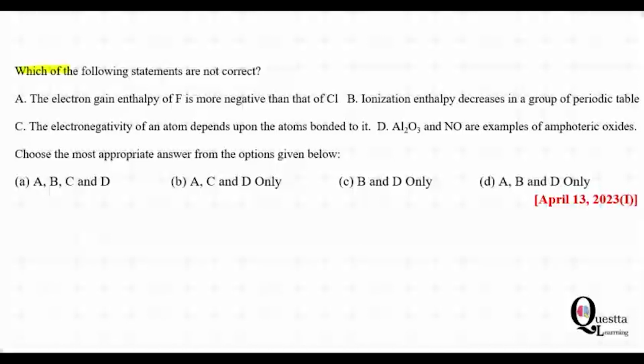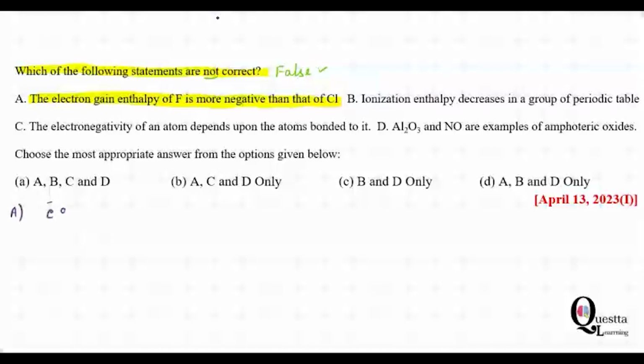We have: which of the following statements are not correct. So we have to find which of the following is not correct, which means we have to find the false statement. Okay, so let us have a look. We have the first statement: the electron gain enthalpy of fluorine is more negative than that of chlorine. So let's look at this. So here is the A option.